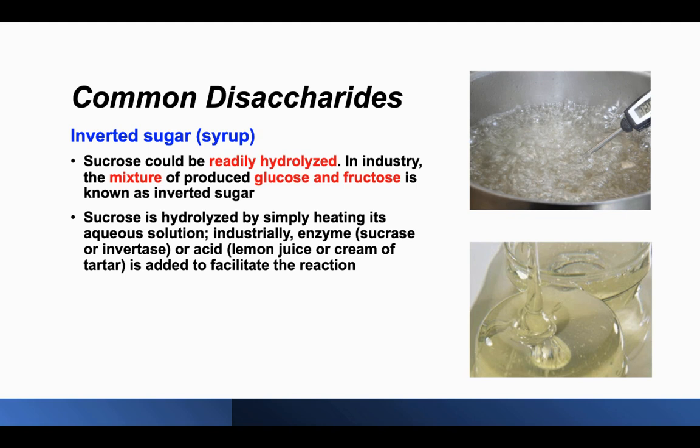One of the most important sucrose hydrolysis products is inverted sugar. Sucrose is readily hydrolyzed, and in the industry, the mixture of the hydrolyzed products, fructose and glucose, is known as inverted sugar. Sucrose is hydrolyzed through heating with the assistance of enzyme and acid. Here we have a short video demonstrating how inverted sugar is made.